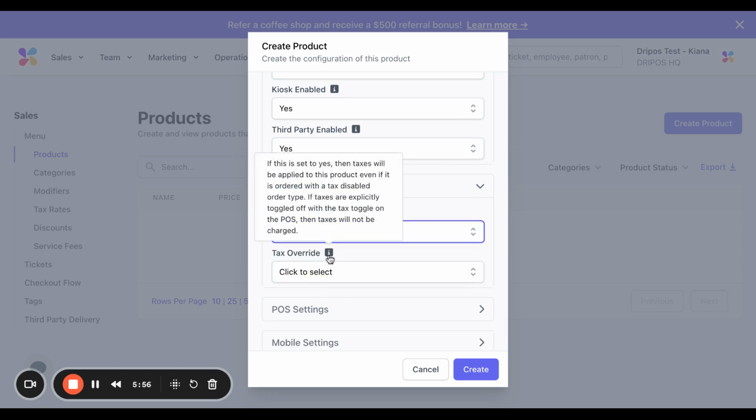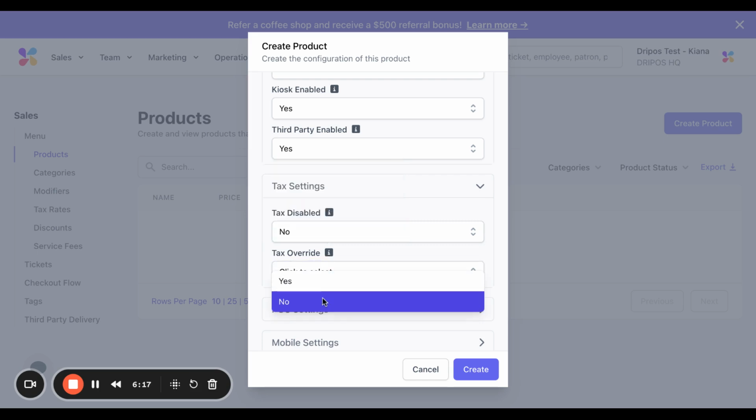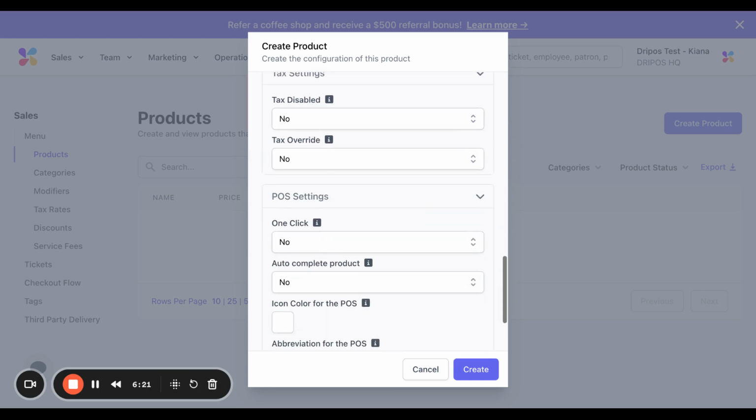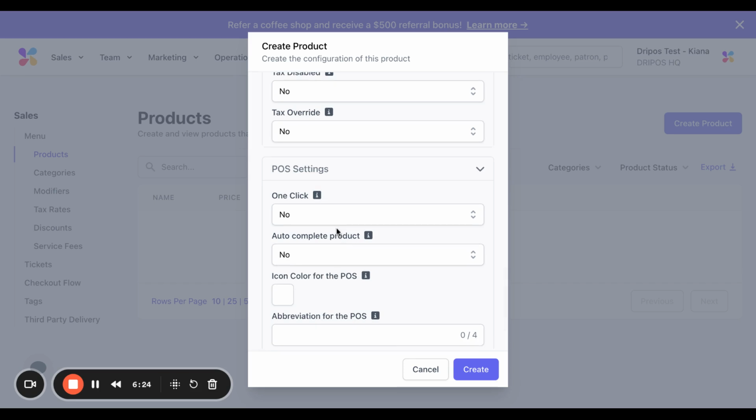Next is tax override. So like it says in the tool tip here, if this is set to yes, then taxes will be applied to this product, even if it is ordered with a ticket type that has tax disabled. If taxes are explicitly toggled off with the tax toggle on the POS, then taxes will not be charged. I'm going to leave this as no, which is most common.